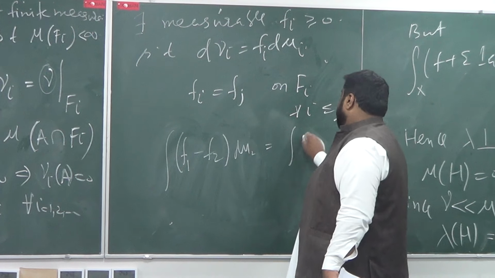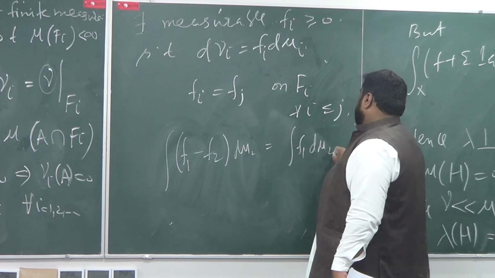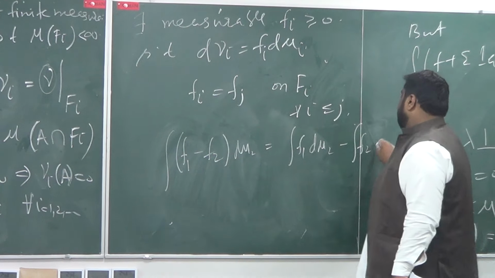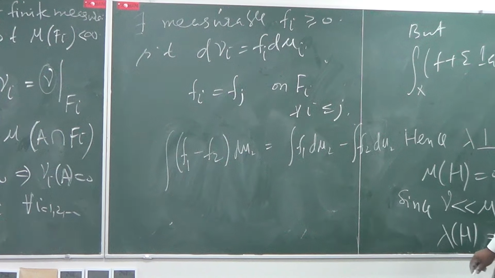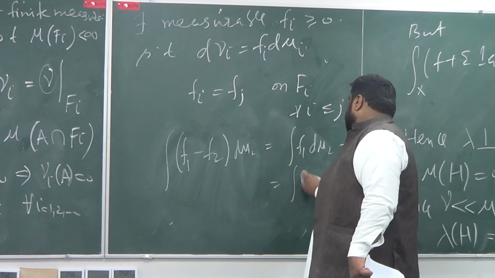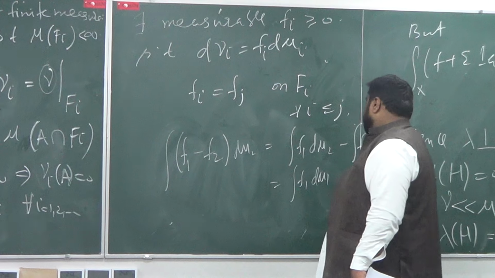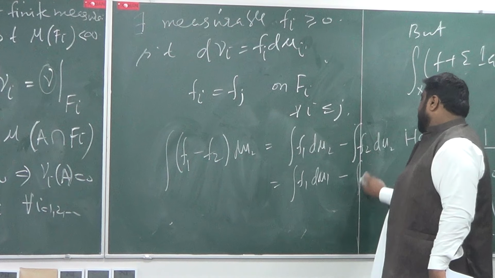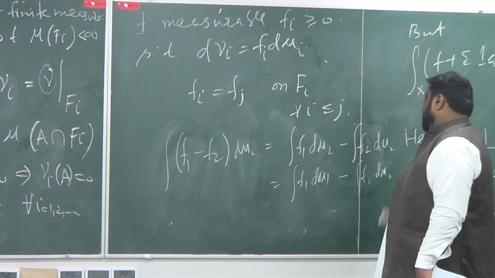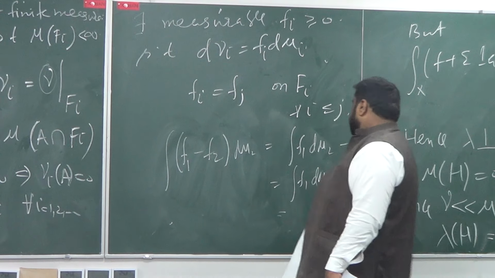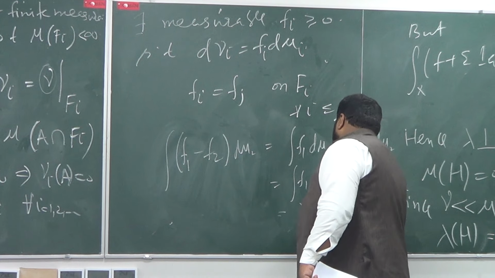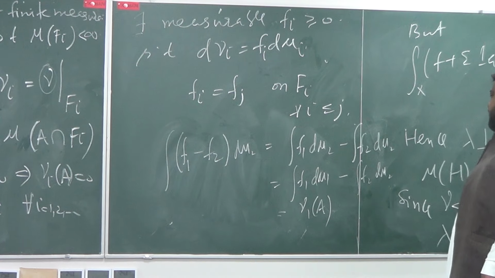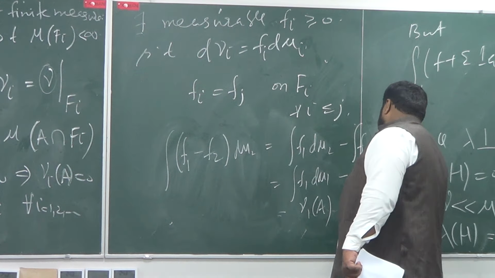This is the same as the integral of F_1 d mu_2 minus the integral of F_2 d mu_2, where d mu_2 is the same as d mu_1. So this is the same as F_1 d mu_1 roughly, and this is the same as F_2 d mu_2. And this is what? This is kind of your nu_1 of A_1, and this would be nu_2 of A_2.